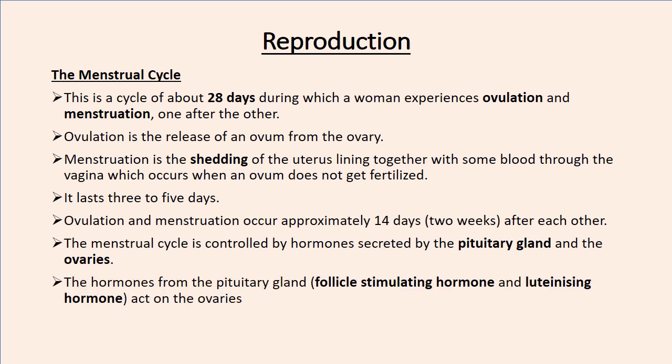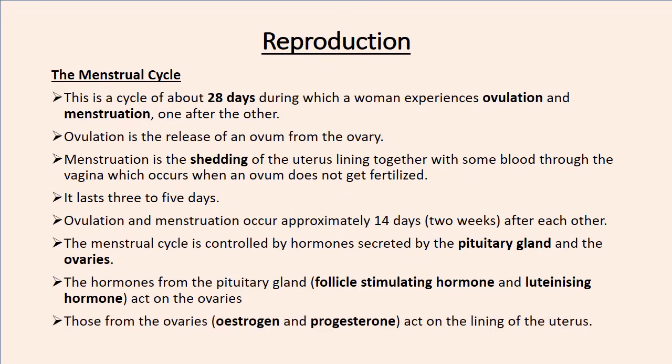The hormones from the pituitary gland, which are just two, follicle stimulating hormone FSH and luteinizing hormone LH, act on the ovaries. Then the hormones from the ovaries, which are two, estrogen and progesterone, act on the lining of the uterus.